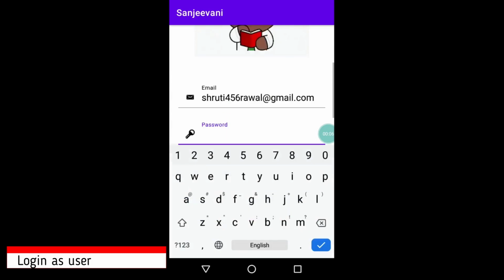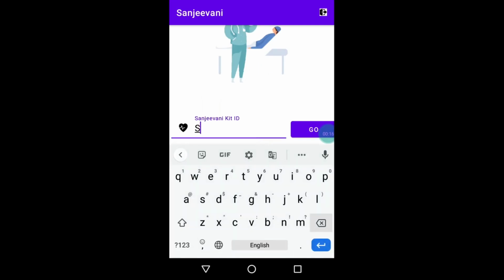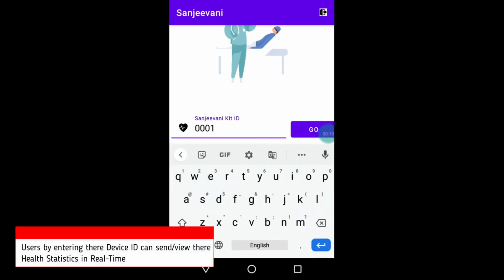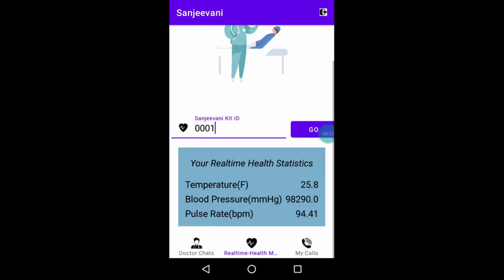So let's quickly log in the app and start exploring. Once I hit the login button, I'll be logged in. So now once I enter the Sanjeevani kit ID that I have, so as of now the kit ID that I have has the ID 0001. Once I enter it and hit go, the app will start recording the real-time health statistics that the IoT system is recording.